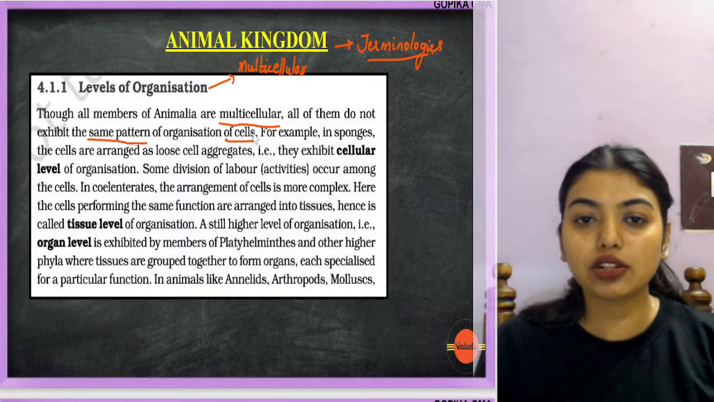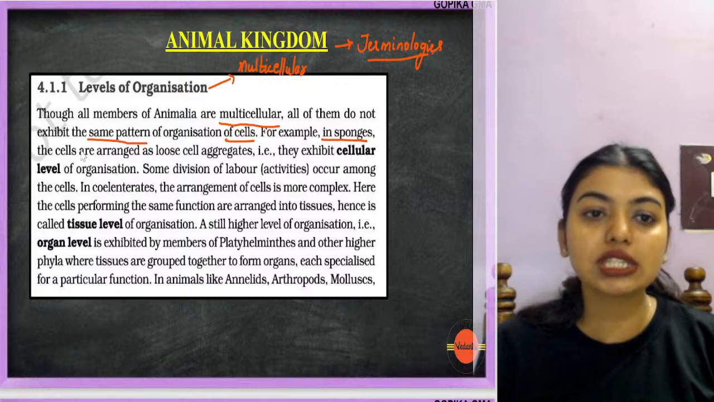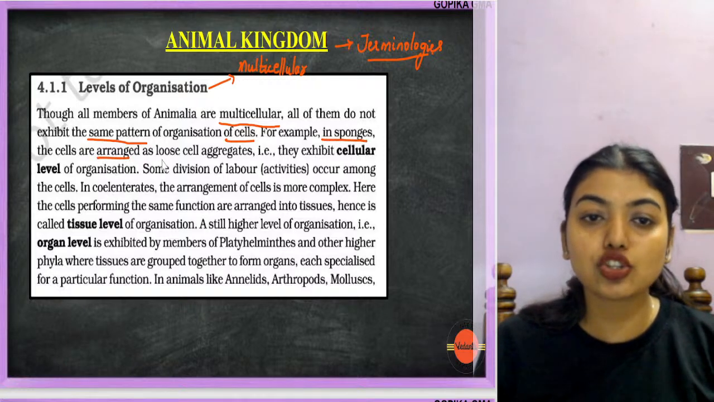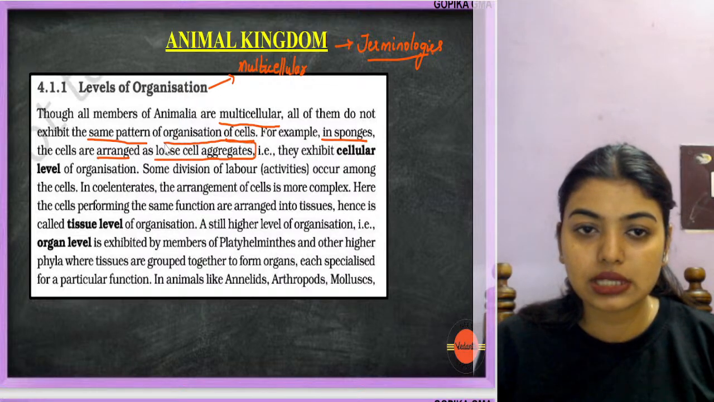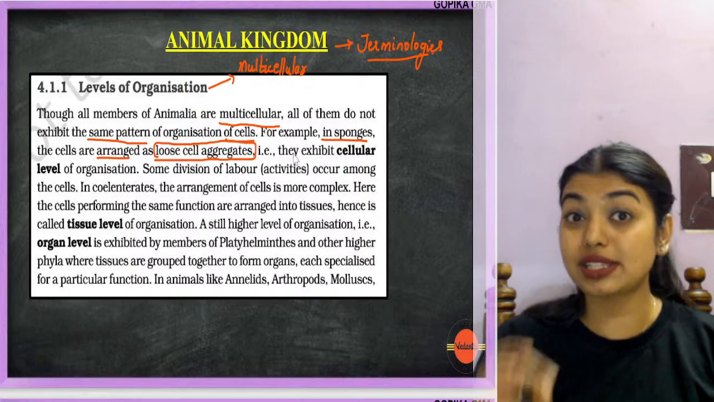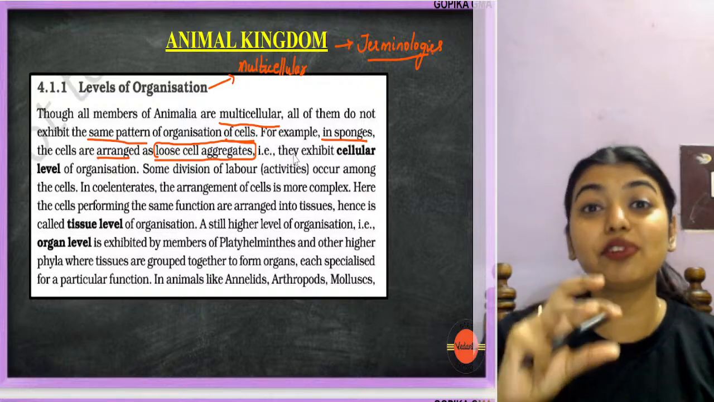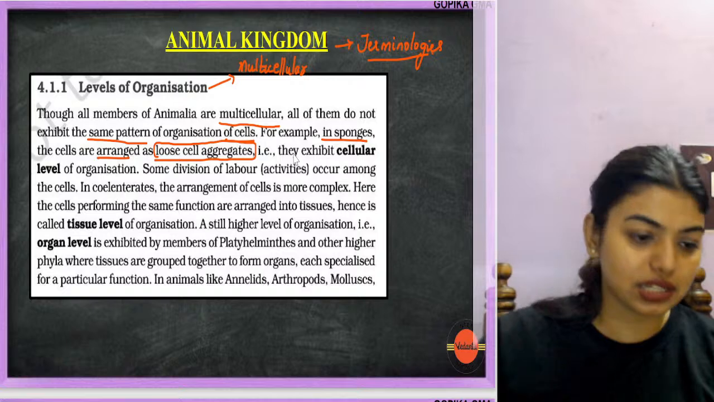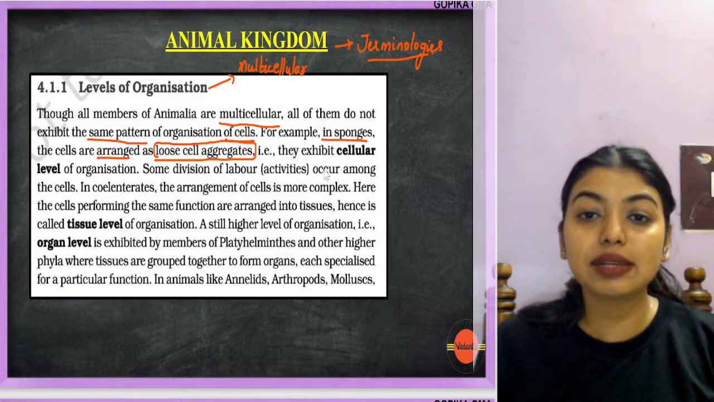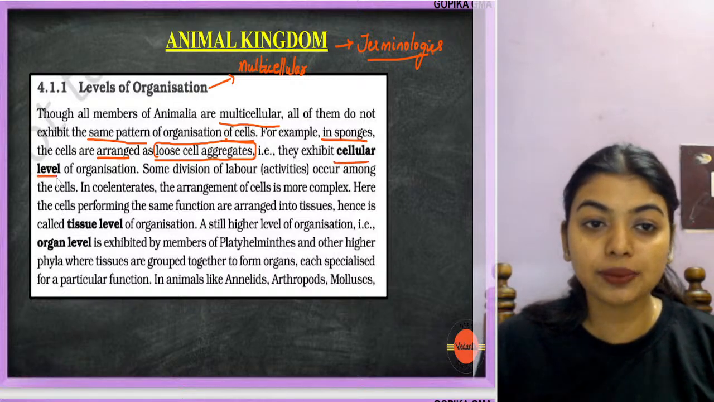So same pattern of organization. For example, in sponges, the cells are arranged as loose cell aggregates. That's what I told you. Some of them were loose cell aggregates, some of them were tissues, some of them were the organ system, and so on. They exhibit cellular level of organization.